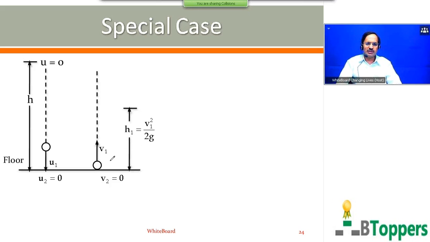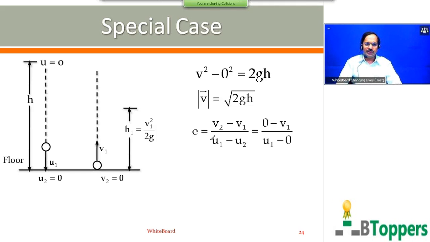So if you consider the motion of the ball after first collision with the floor under the influence of gravity, for maximum height h1 you can write h1 equal to v1 square by 2g, as I explained before. For the motion of the ball before first collision with the floor, use the equation in kinematics. For motion under gravity, v square equal to u square plus 2gh, you can write u1 square equal to 2gh, or magnitude of u1 is root 2gh.